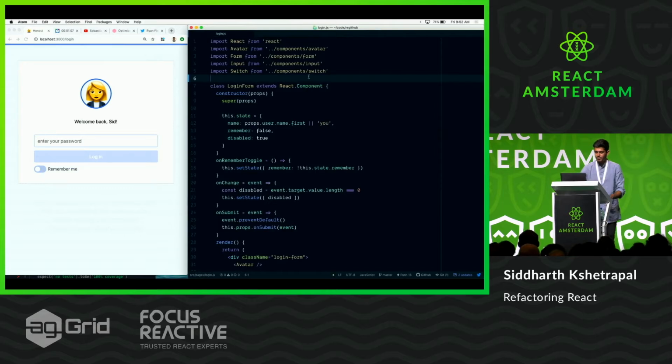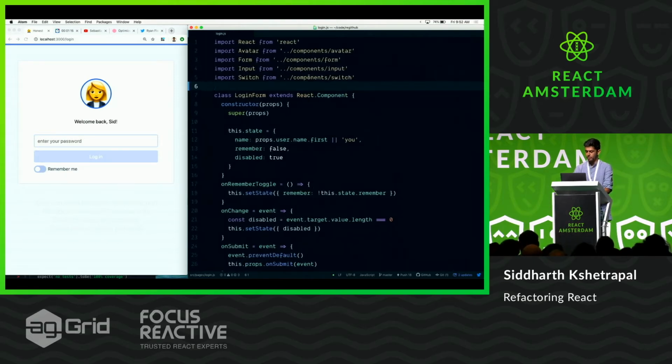So can you read the code? Is it big enough? Yeah? All right. I can't hear you, sorry. I'm going to zoom in a little more.